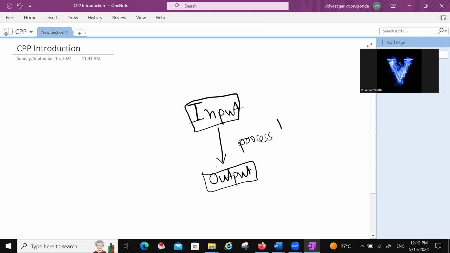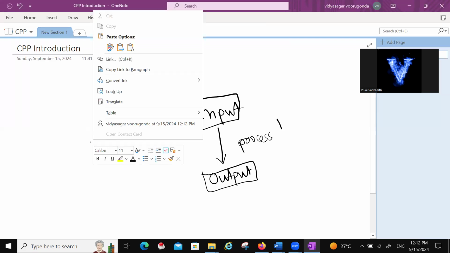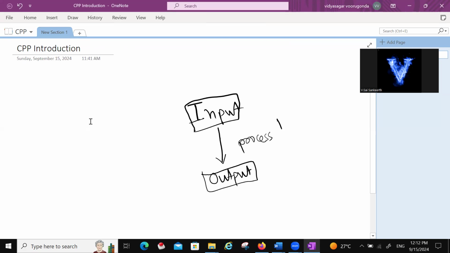Even if you want to prepare tea, we require milk, powder, sugar. We are doing some process, so finally we are getting the output, either tea or coffee. Like that for anything, even if you want to calculate some addition, we generally require two numbers, a value and b value.